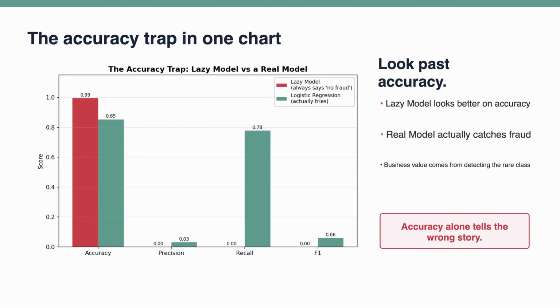This chart shows the accuracy trap clearly. If we only look at accuracy, the lazy model appears to win. But when we look at precision, recall, and F1 score, the story changes completely. The real model has lower accuracy, but it catches a large portion of actual fraud. In fraud detection, the business value is not in being right about the easy normal transactions. The value is in finding the rare, risky ones.